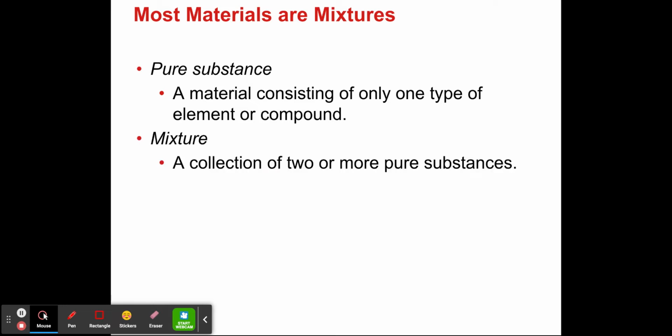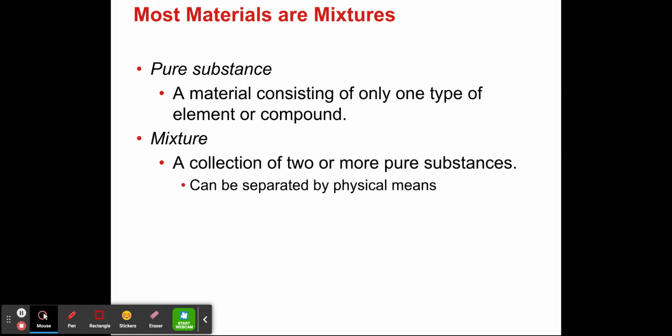Now, on the other hand, a mixture is a collection of two or more substances. For example, when you have coffee, coffee is actually a mixture of coffee beans, sugar, and water. Okay. And a mixture also can be separated by physical means. Physical means are stuff like filtration.